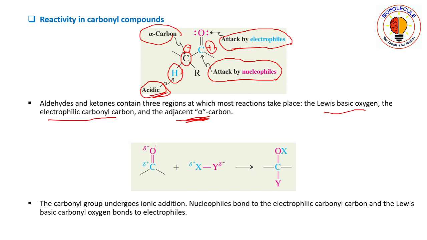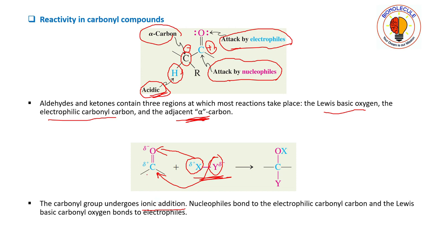So here you can see that this one is a carbonyl compound and this one is a polar compound. The carbonyl group undergoes ionic addition. See here, this positive charge is going towards oxygen and this negative charge is going towards carbon.